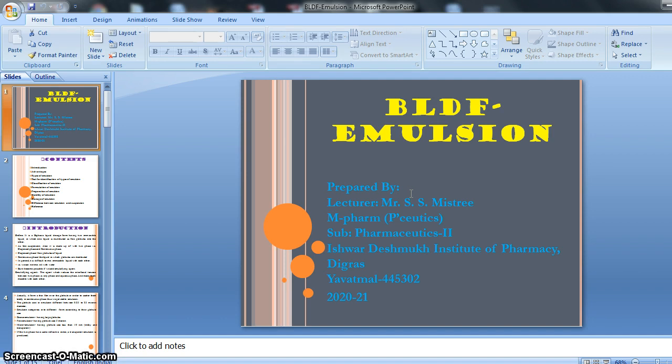We will also see more about suspensions and emulsions. Understand that this is the basic difference, and these are two examples from the biphasic liquid dosage form.